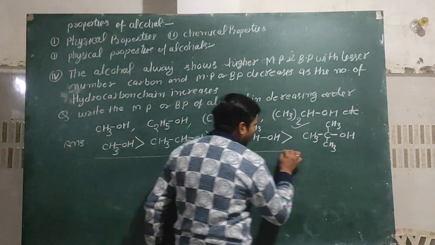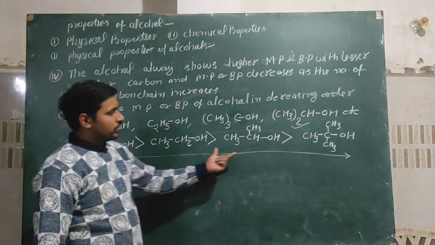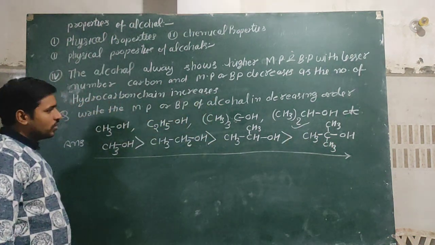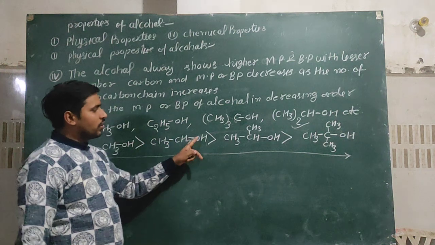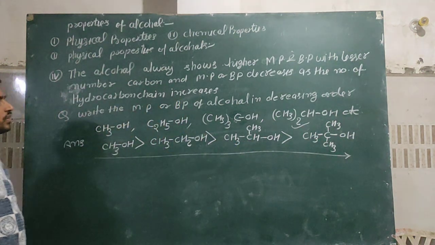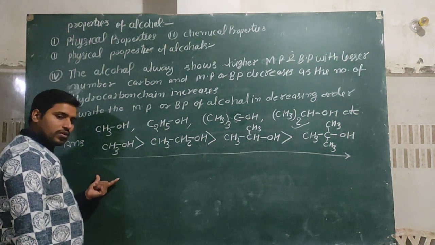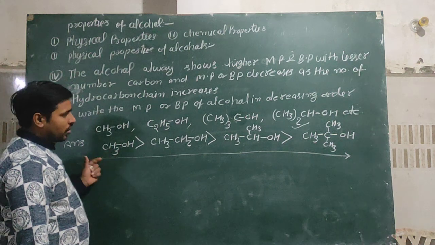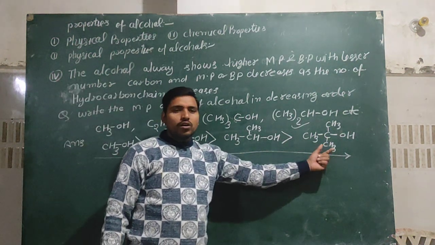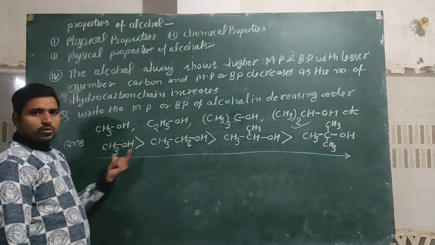The solubility of alcohol decreases from methyl alcohol to tertiary butyl alcohol because the molecular weight of alcohol increases, the hydrocarbon chain increases, and solubility decreases. If you want to arrange these compounds in increasing order, then this order becomes reversed.